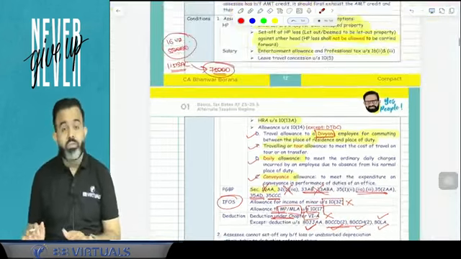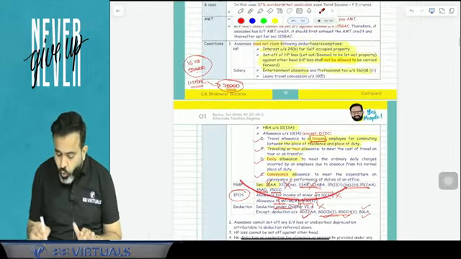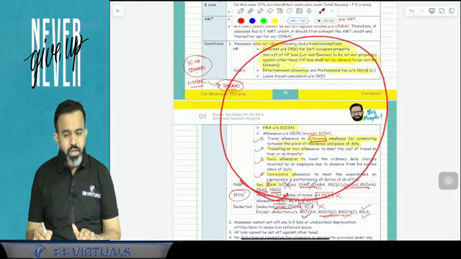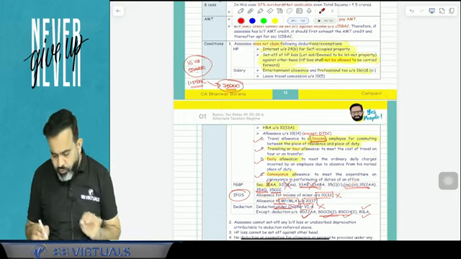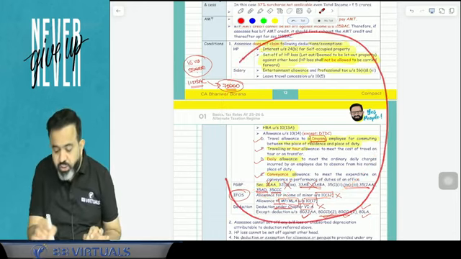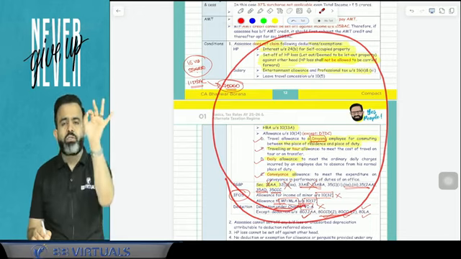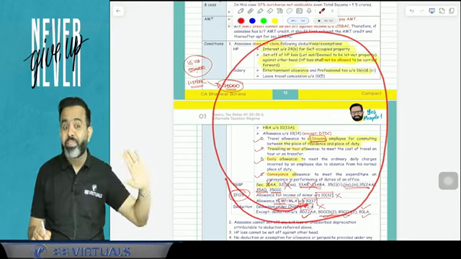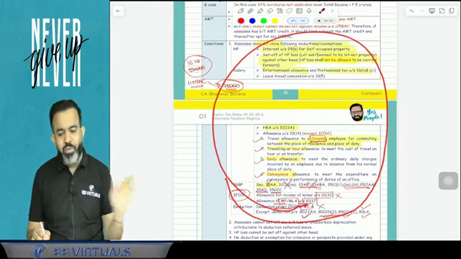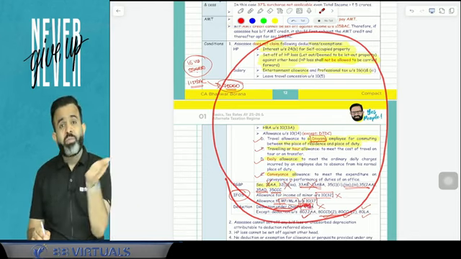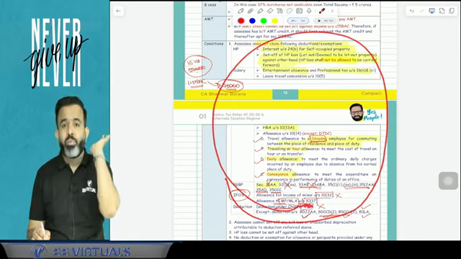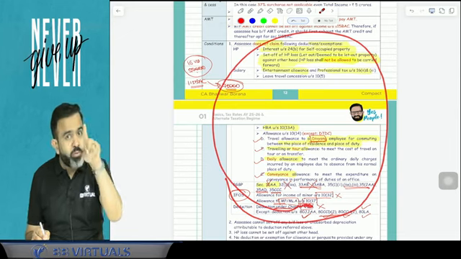If there are any losses or unabsorbed depreciation due to all this benefit, then those losses or unabsorbed depreciation are going to lapse. The assessee cannot set off and carry forward those losses. So suppose if there is a 35AD business loss, that is going to be ignored, means it is going to lapse.